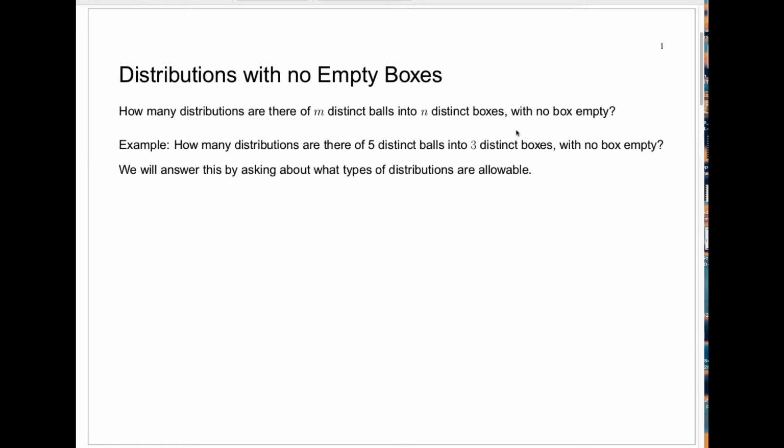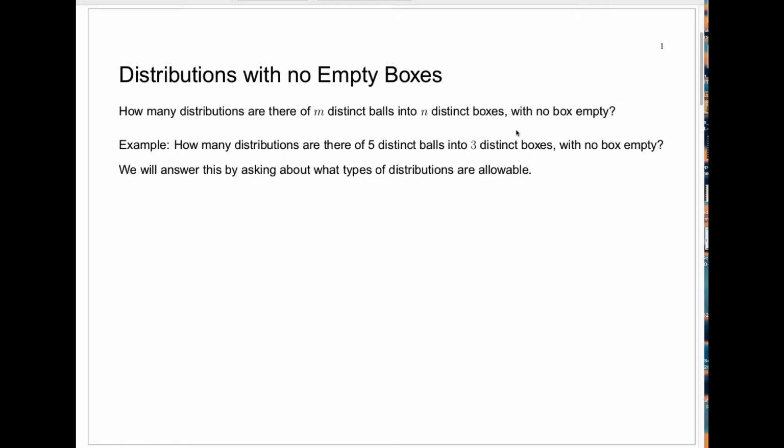In today's lecture, we're going to talk about counting distributions where we're putting balls into boxes, but we're going to be focusing specifically on those distributions where we leave no empty boxes. So the main question we're going to be asking today is, how many distributions are there of m distinct balls into n distinct boxes with no box left empty?